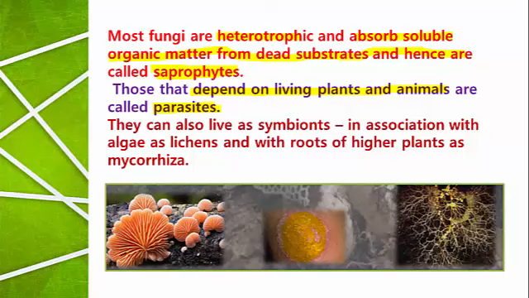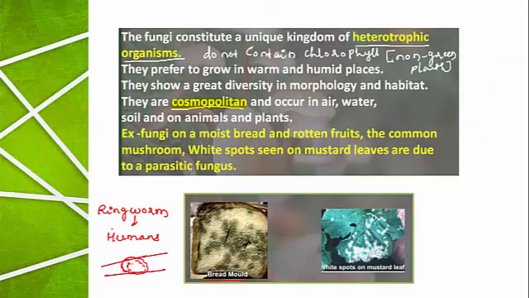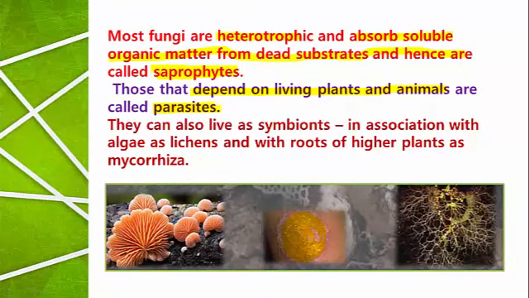Because it is getting the food from a living plant or animal, and in turn it causes one or another kind of disease to the organism. Even this is an example for the parasitic fungi, because if one living organism absorbs the food from another living organism, causing disease to that living organism, it is called a parasite.